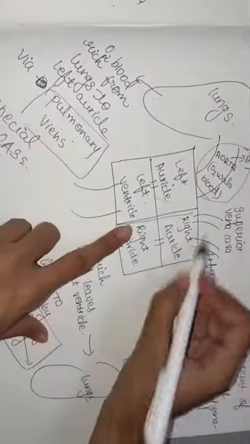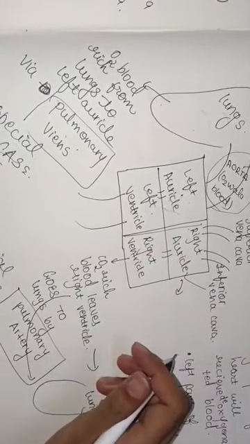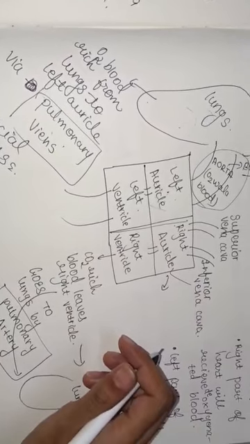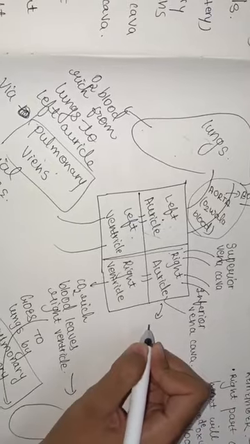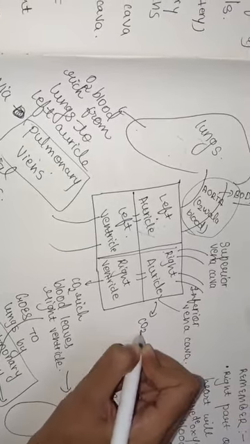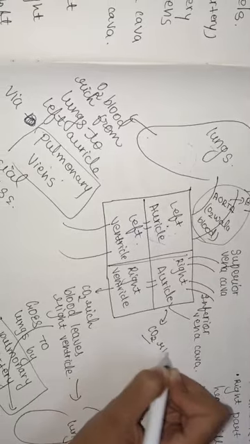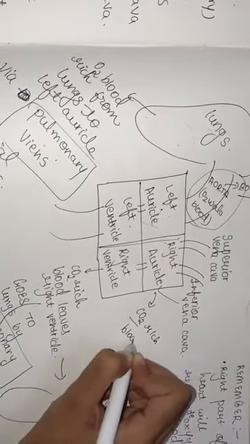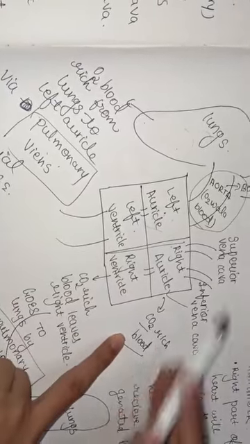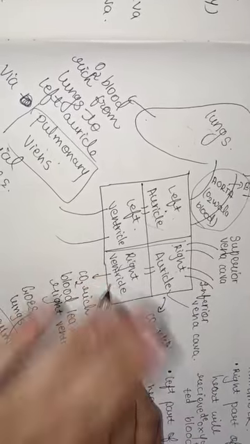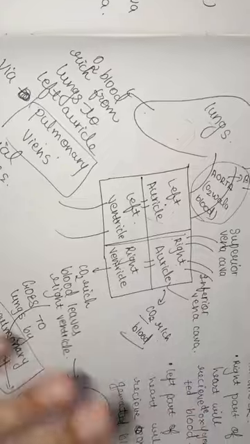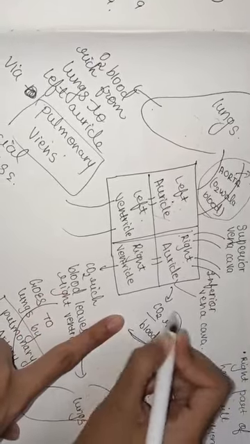Now the next part is about the right part. As I told you, auricles are receiving chambers only. They will only receive, as I told you before in the video. Now what will it receive? It will receive carbon dioxide rich blood. Okay. Now what will happen? This carbon dioxide rich blood will go to the right auricle, and then it will go to the right ventricle. Simple.